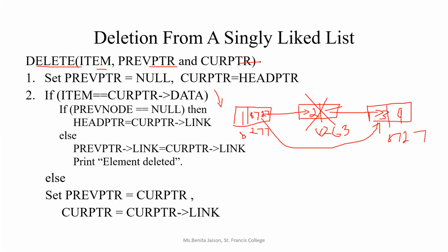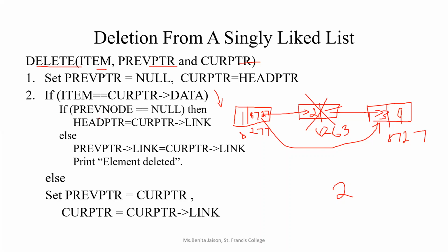We will ask the user which data has to be deleted. So we will first compare and see the data. Suppose the user entered the data 2, you know that data 2 is existing in the second node. So I'll first search with the item and then I will delete.